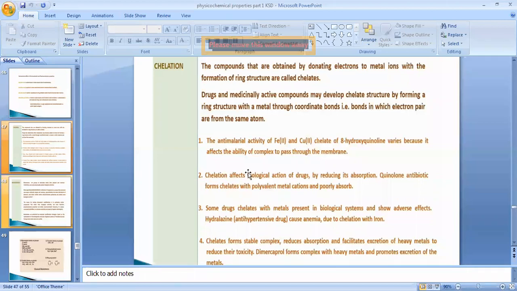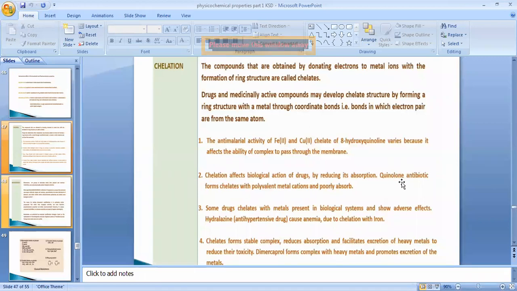Next, chelation can affect the biological action of a drug by reducing its absorption. When the drug molecule forms a bond with the metal ion, it is less available for the biological action. Ultimately, a lesser amount is available for absorption.